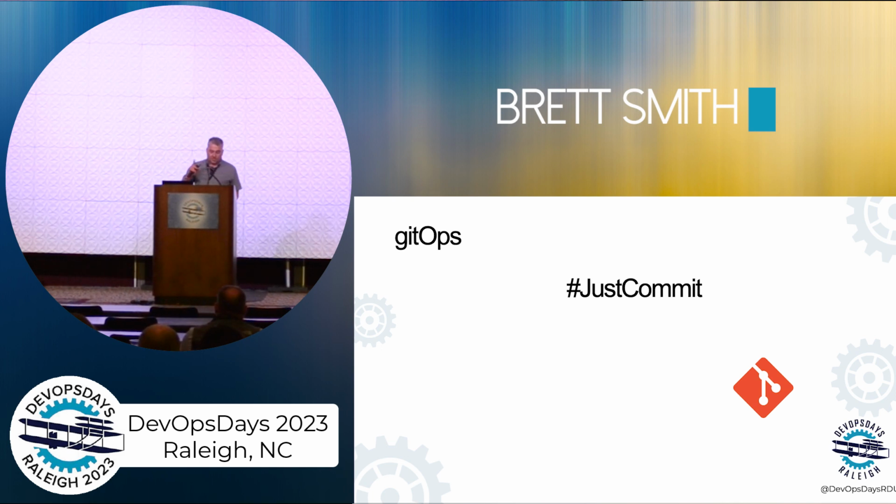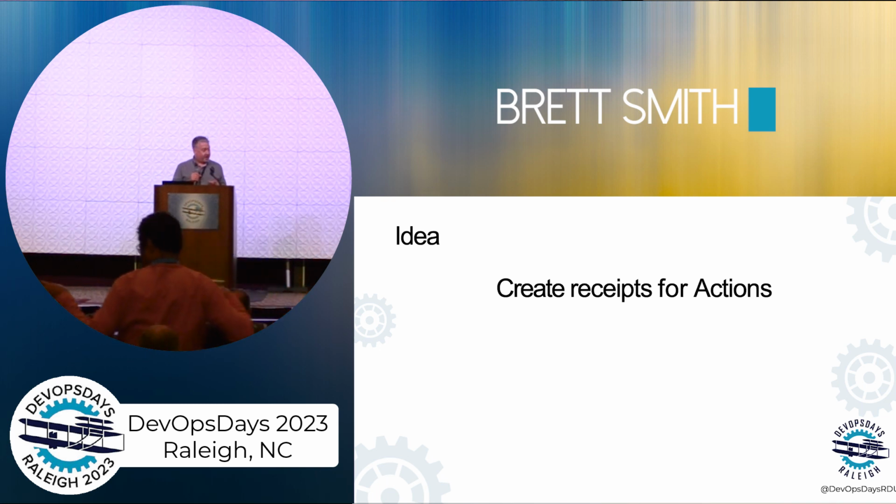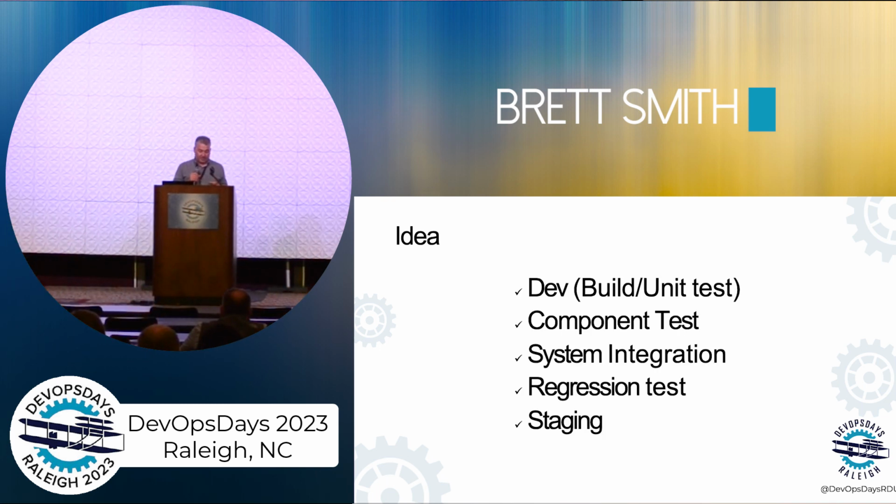So what if we create receipts for the actions that we automate? And what if the receipts' payloads follow a spec? And what if the receipts have all the metadata we collect from the actions? So we create receipts for builds, unit tests, component tests, system integration, regression tests, staging. Everything gets a receipt.